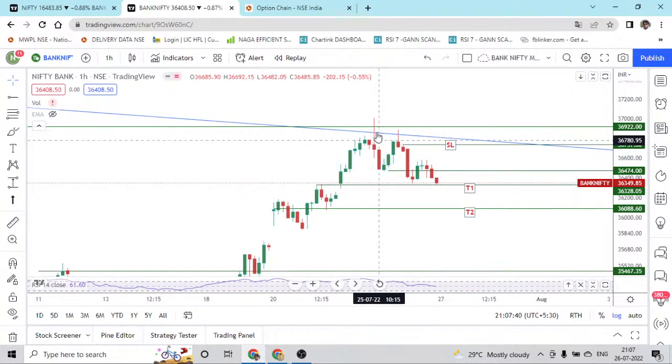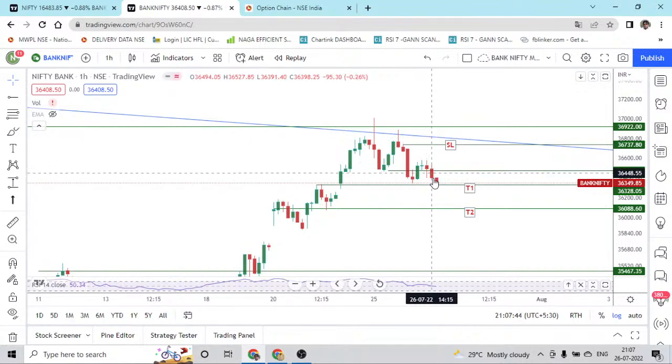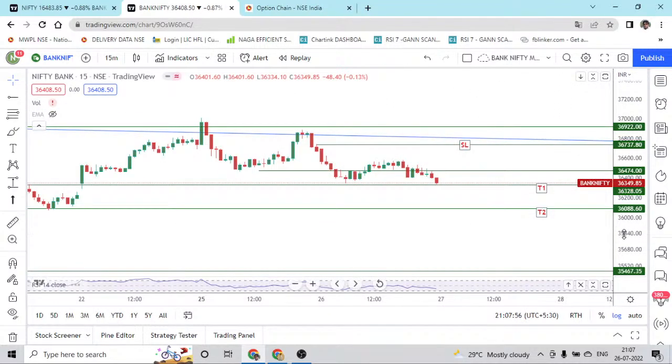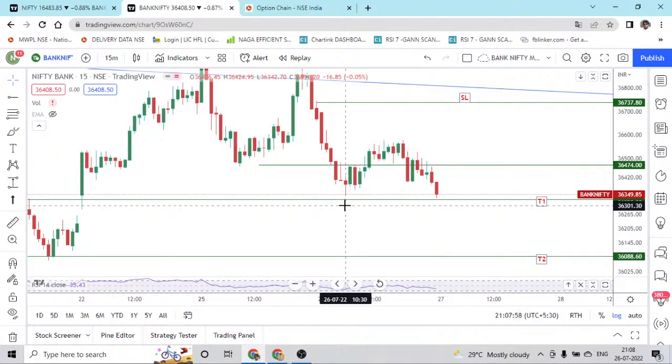So the structure is simple. The structure seems to be lower high, lower low, lower high, lower low. So what will happen here? As of now, here it seems like a previous bottom. It is like a double bottom, but there is no reversal so far. We'll move on to a smaller time frame. Yeah, this seems to be a double bottom right now.